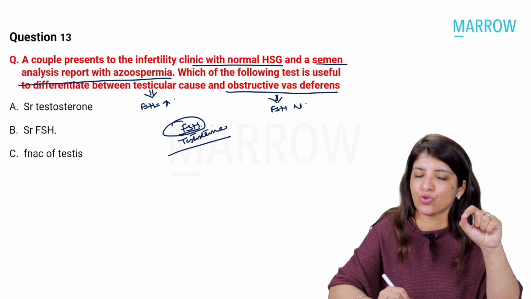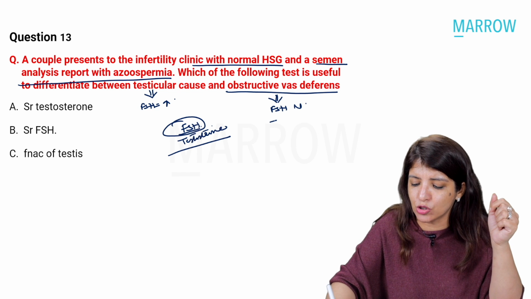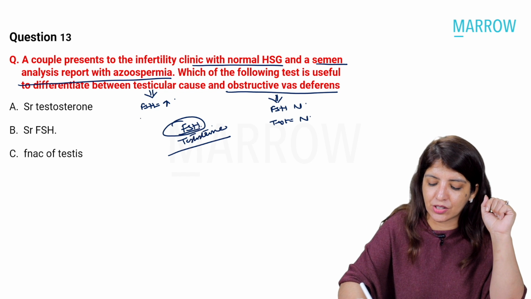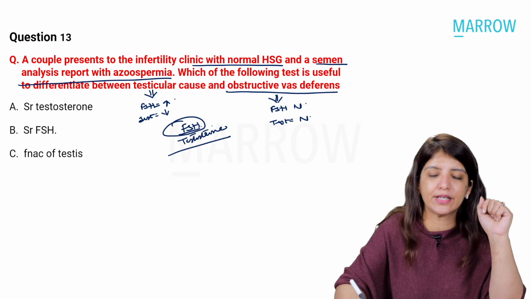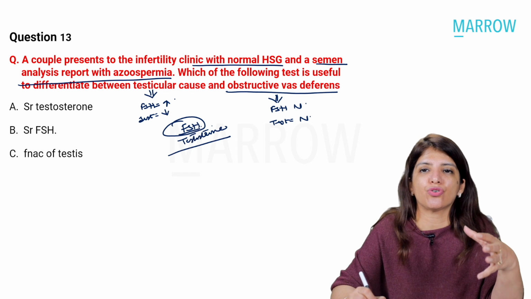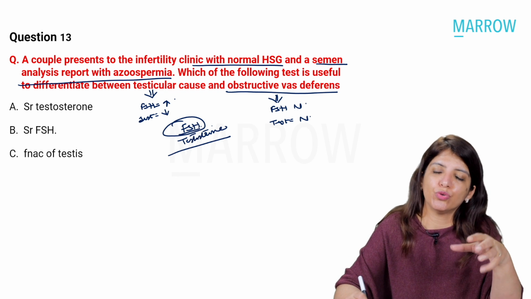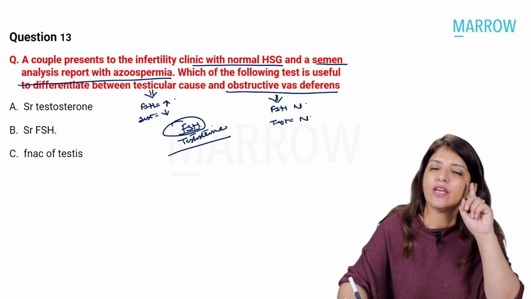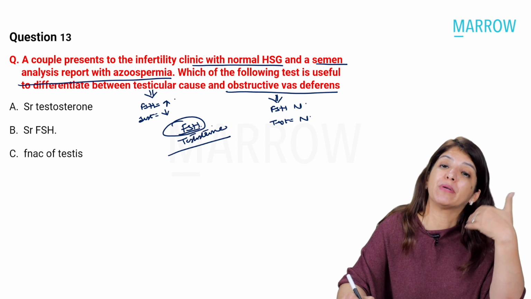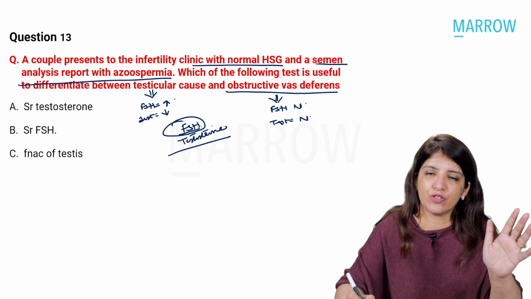As far as testosterone is concerned, yes, testosterone levels will also be normal in case of obstructive vas deferens, and the testosterone levels will be low in case of testicular cause. But testosterone is not the first test which you do. The first test which you do, if you want to differentiate between testicular, post-testicular or pre-testicular causes, has to be FSH.